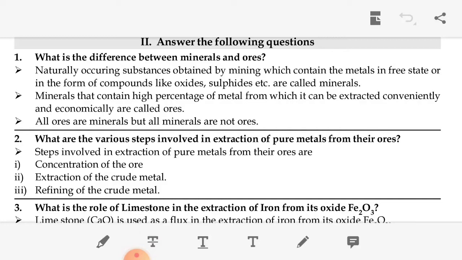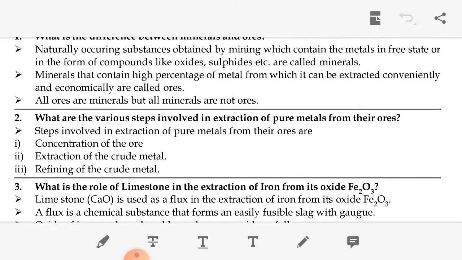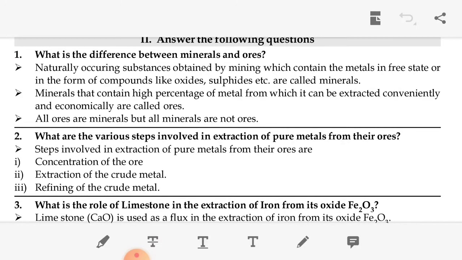Okay. So the first question: what is the difference between minerals and ores? First you should know the meaning of mineral and ore. Minerals are naturally occurring substances obtained by mining which contain the metal in free state or in the form of compounds like oxide, sulfide, etc. That is called a mineral. Ore means it contains a high percentage of metal which can be extracted conveniently and economically, and is called an ore.